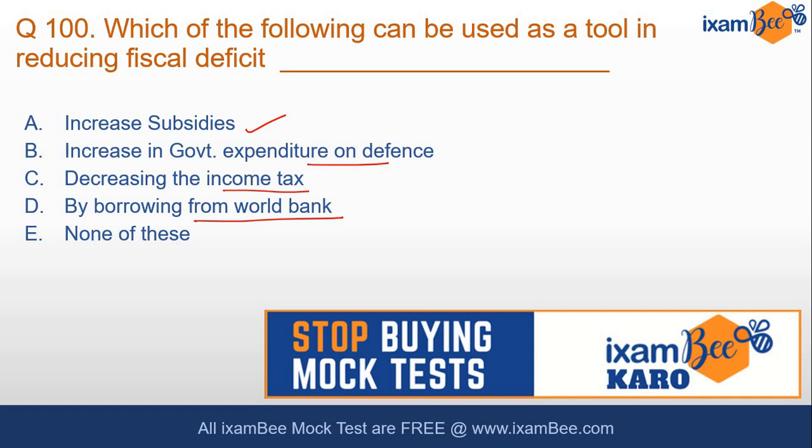By borrowing from World Bank. Do you think borrowing from World Bank will reduce the fiscal deficit? Because on borrowing again you have to pay the interest. So this is not earning. That will be a way to bridge the fiscal deficit, whether it is borrowing from World Bank, IMF, or the market, because somewhere the government has to meet the gap between the earning and the expenses. But this is not an earning. This is a loan by the government of India. Because of these kinds of questions, the answer becomes difficult. Correct answer here is none of these.